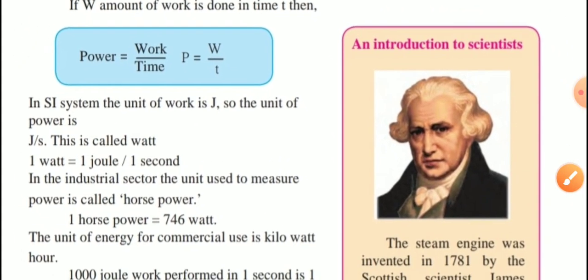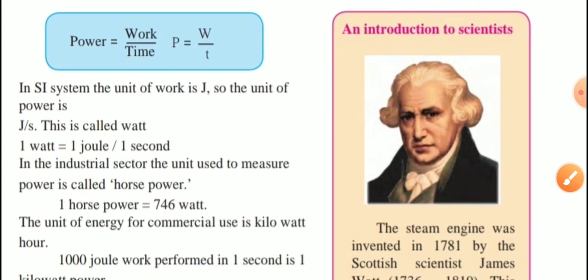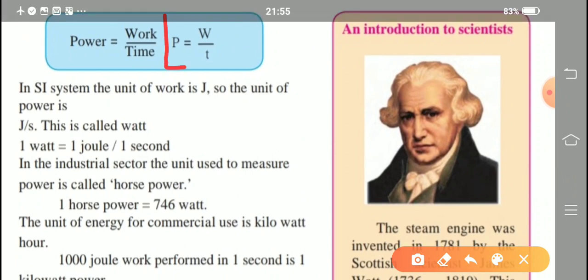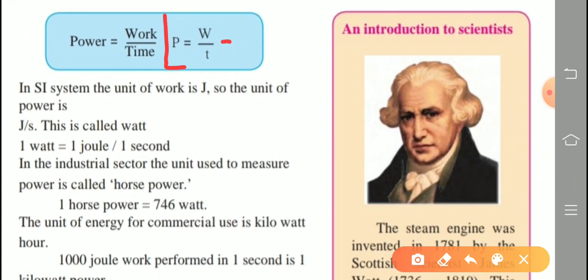Now what is the SI unit of power? We know the formula of power. Substitute the values. Work is measured in joule in the SI system, and time is always measured in seconds. So joule per second is the SI unit of power, and that is called what? Joule per second is called watt. In the SI system, the unit of work is joule, so the unit of power is joule per second, and that is called a watt.